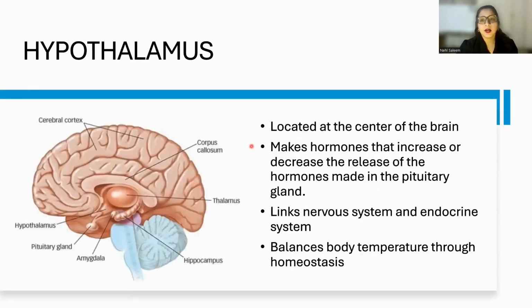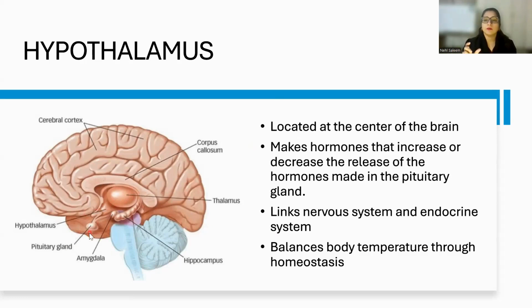So to start with hypothalamus, what is hypothalamus? First of all, you guys need to know the location of the hypothalamus. Where is hypothalamus located? It is located in the center of the brain. You can see this is thalamus, and next to thalamus here we have hypothalamus, and this is pituitary gland, and pituitary gland is known as a master gland.